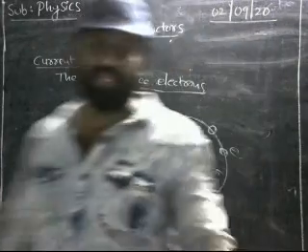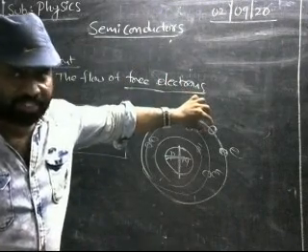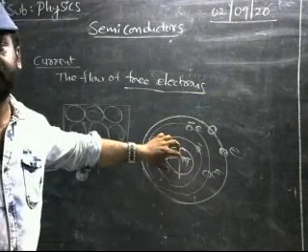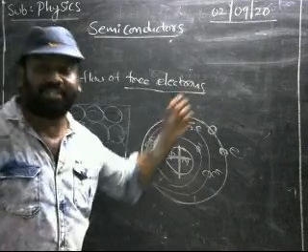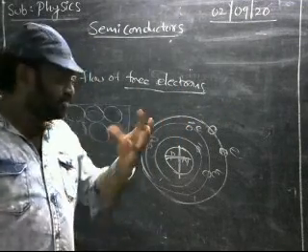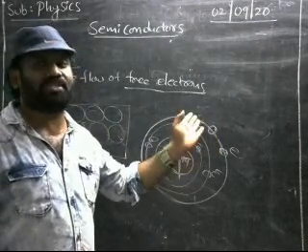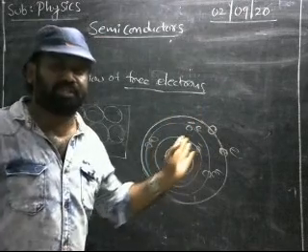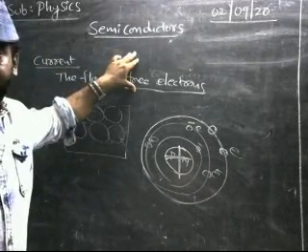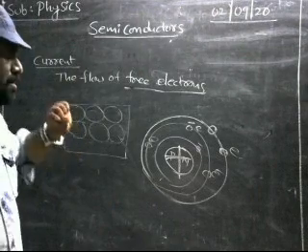What is meant by that here? The electrons present in the outermost orbits are free from the influence of the nucleus, meaning we can remove them very easily. That type of electrons are said to be free electrons. The influence of the nucleus is much less on the electrons in the outermost orbits than on those in the innermost orbits. So the electrons present in the outermost orbits are said to be free electrons.